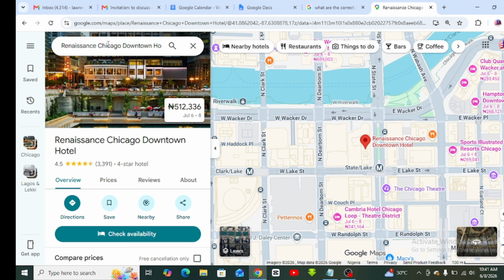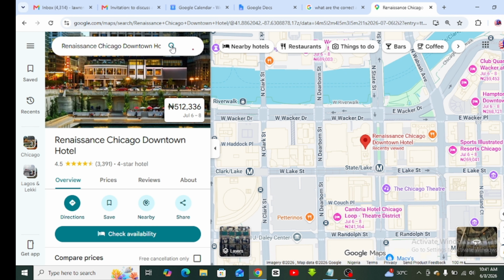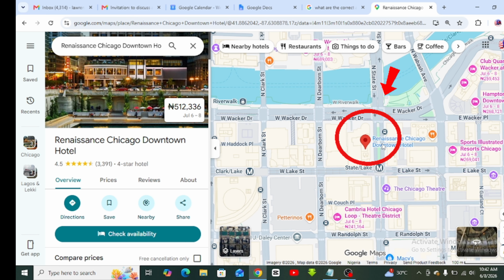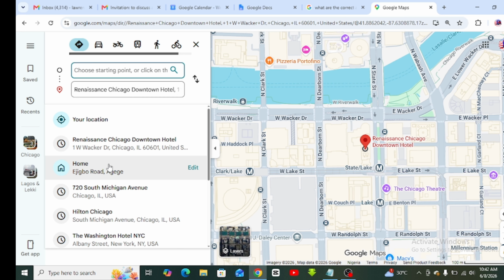Okay, so after pasting this hotel here, or the address here, and then you click search, all right, you're going to see two things. First, you're going to see this place and then this place. Now, when you look at all these addresses, all these locations, you see this here. Now, this is the place where your boss is going to, here, all right? And then you're going to come back to this place and get direction to that place. And when you click direction, you have this interface show up, all right? Now, I require you to choose a starting point.